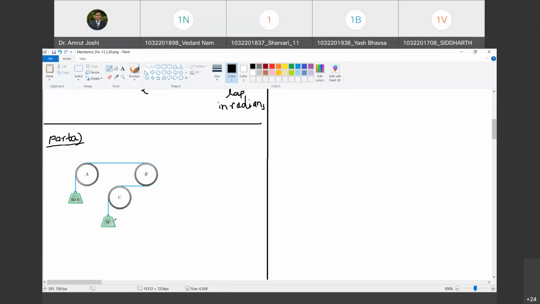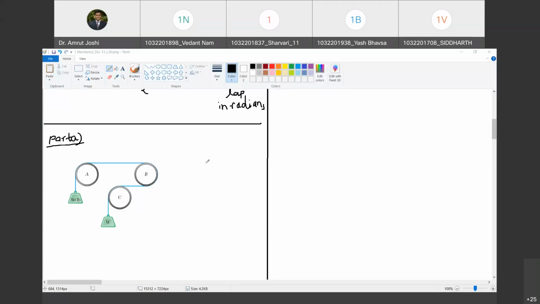Now let us see what are the values at which motion will be impending. For example, let us say I go on increasing W. There will be one stage when W will start moving down and the 50 lb mass will start getting lifted up. Do you agree with me? Yes, sir. On the other hand, if I start reducing W systematically, a stage will be reached when this 50 lb mass starts moving down and W gets lifted up. Are you with me? Yes, sir.